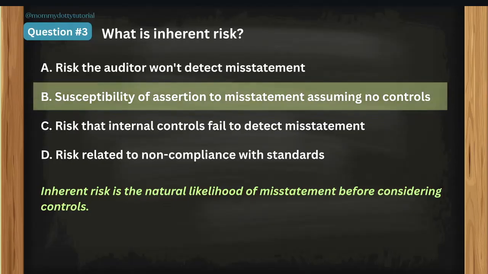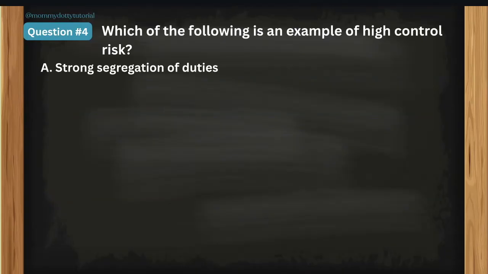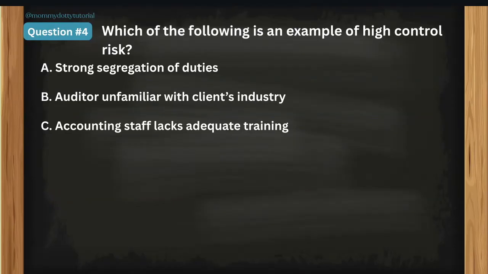Okay, let's go to question number 4. Which of the following is an example of high control risk? A, strong segregation of duties. B, auditor unfamiliar with client's history or industry, sorry. Letter C, accounting staff lacks adequate training. And letter D, stable industry environment.